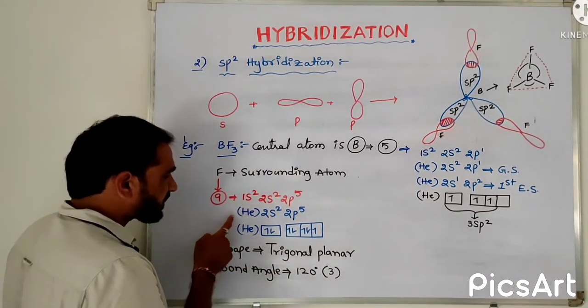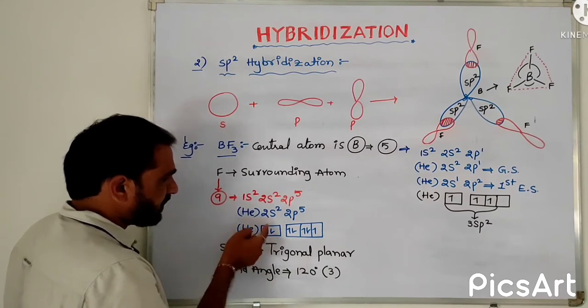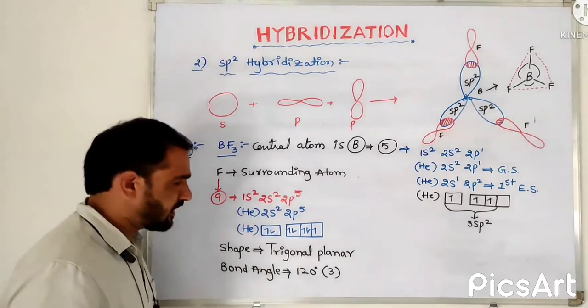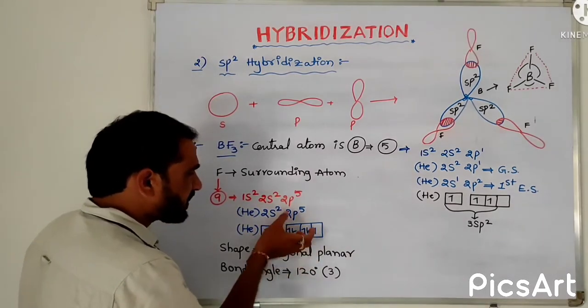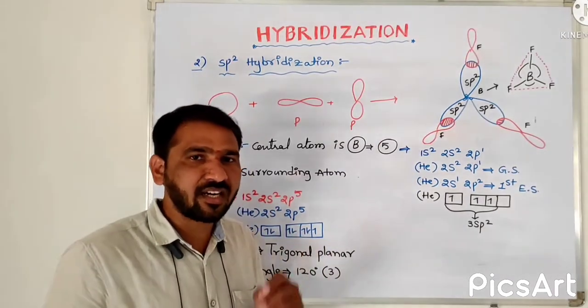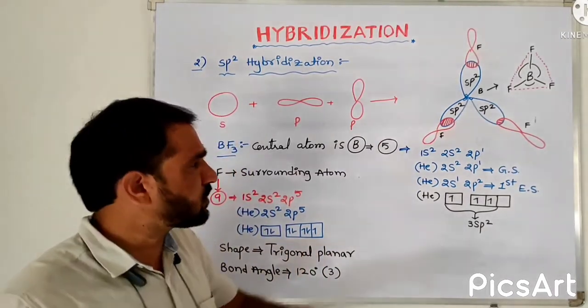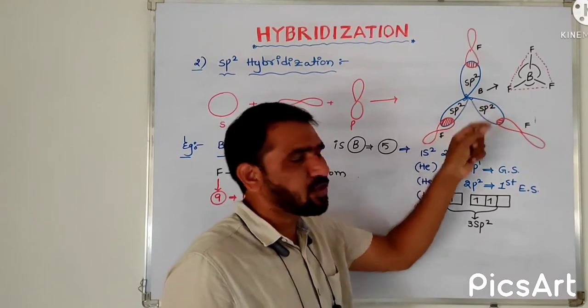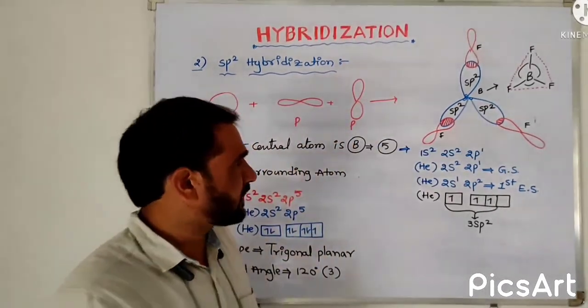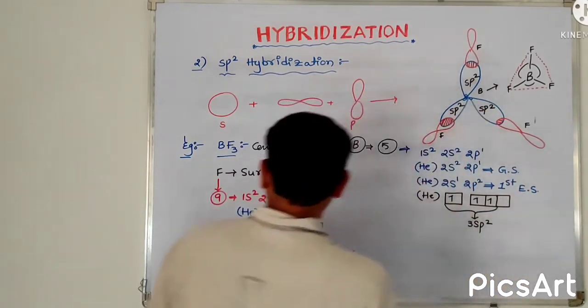In the box-wise electronic configuration, 2s has 2 electrons and 2p has 5 electrons. Among the 3 boxes in the 2p orbital, the one box having a single electron is the only one that overlaps with the sp2 hybrid orbitals of the central atom boron. Like this, 3 fluorine atoms are there.